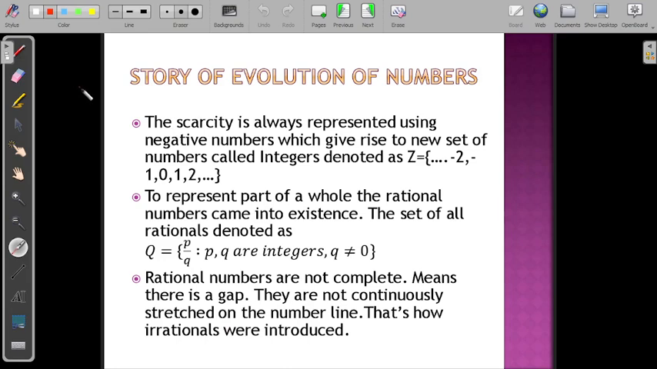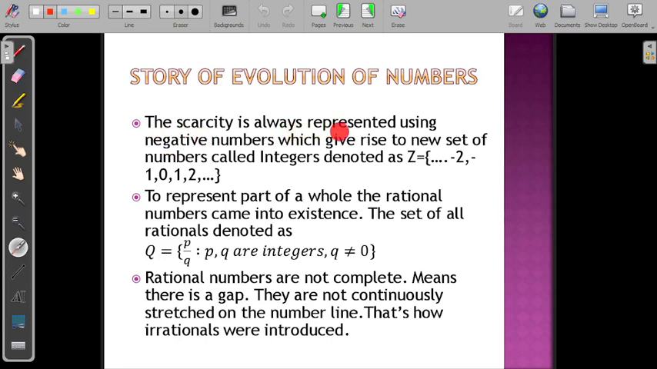Now suppose I have an account in the bank, and I have 200 rupees in that account, and I would like to withdraw 300, which is not possible. Suppose the banker agrees to give me 300, but there will be a due of 100 rupees. So if you want to print how much is there in your account, it will show you minus 100. Means there will be a scarcity. There is a due of 100 rupees.